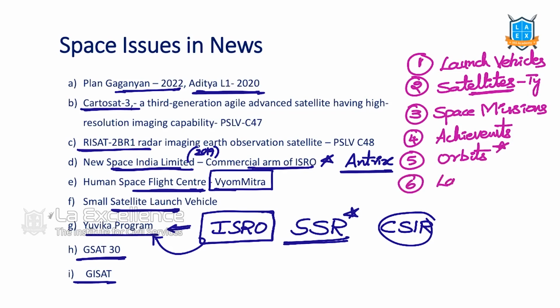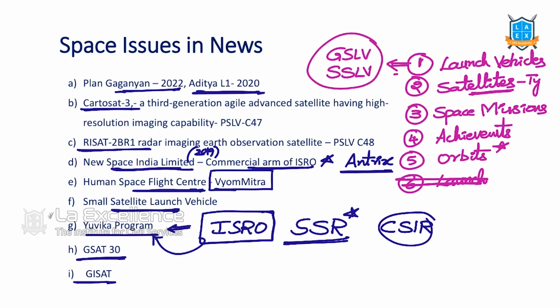Launch vehicles, because we already wrote about launch vehicles. Good. Read about GSLV, because this is in the news. GSLV Mark 3, and then the small satellite launch vehicle. We need to read about these two. Is this clear? This is how we should keep the current issues on one side, then identify the areas, go back to our basic material, and then read about it.